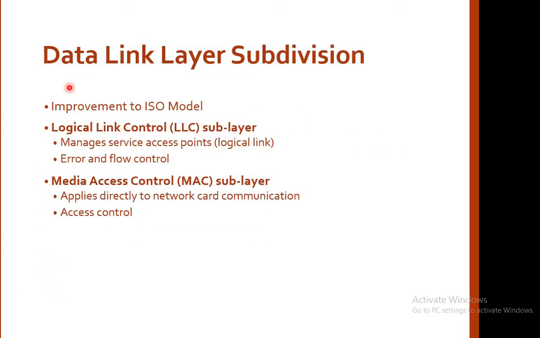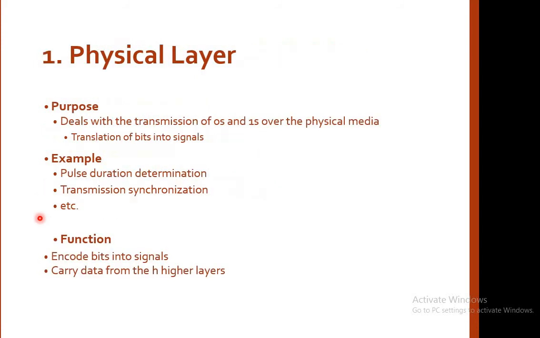There are two sublayers present in the data link layer, used as an improvement to the ISO model. The first is the logical link control, or LLC, sublayer. Its function is to manage service access points and error and flow control. The second is the media access control, or MAC, sublayer. It applies directly to the network card communication and handles access control.